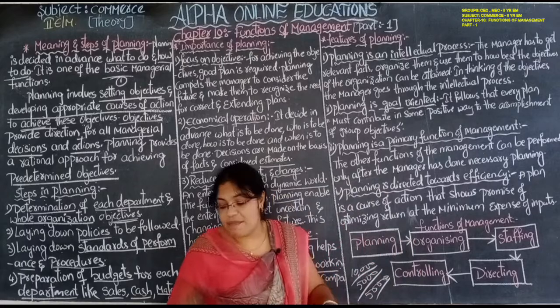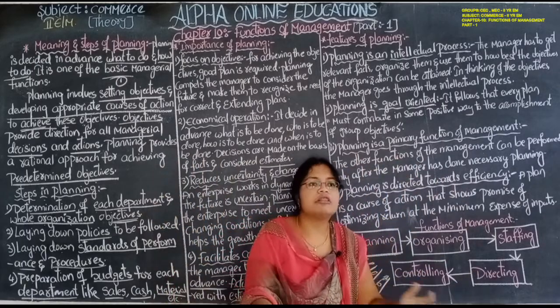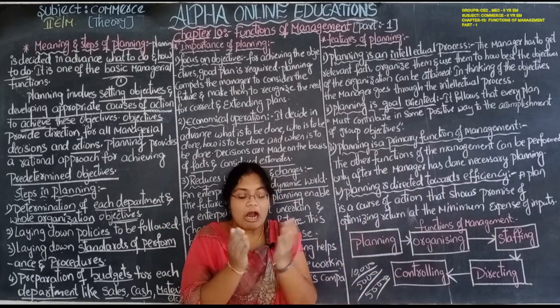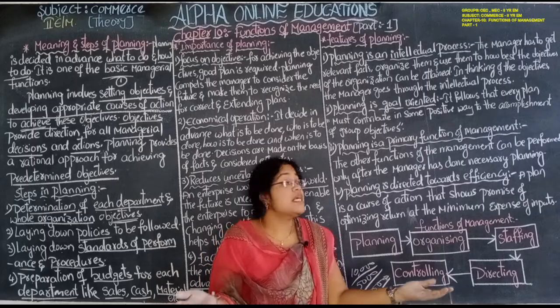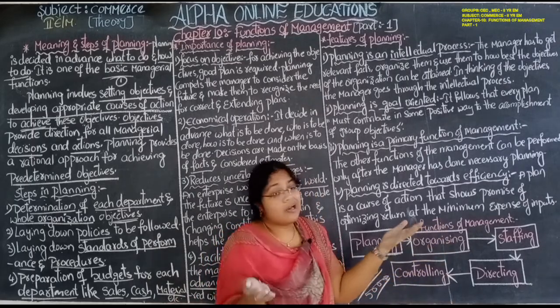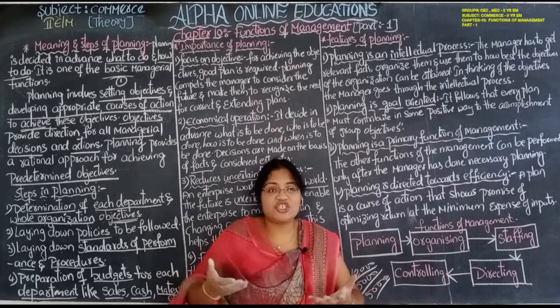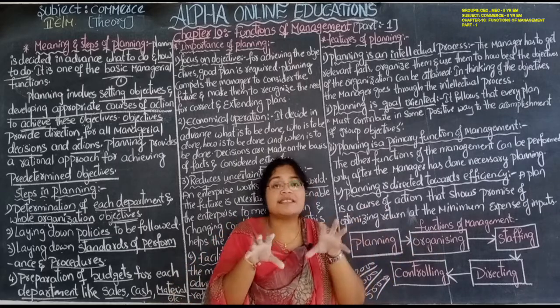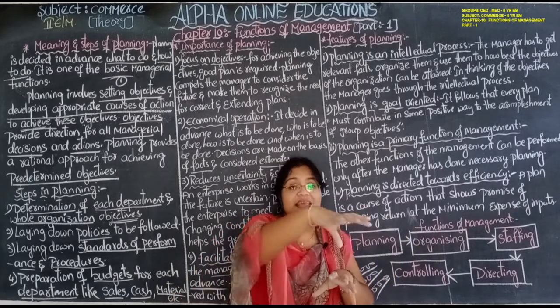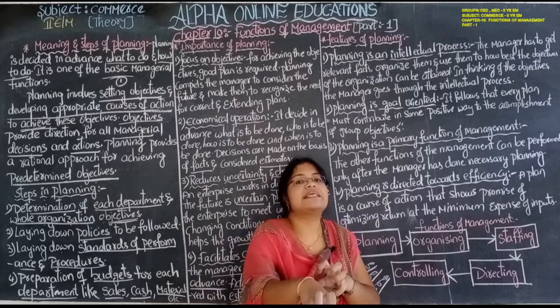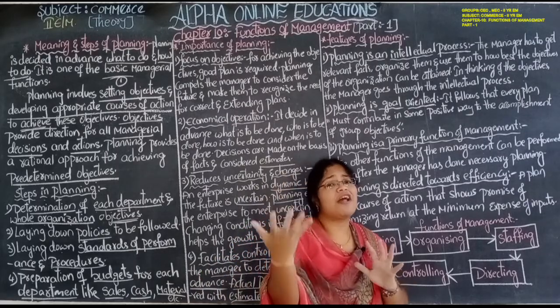So first the manager has to bring all the facts. After seeing all the facts, he has to organize and arrange them and use them in a systematic manner so that they can achieve the objectives easily without facing any kind of difficulties.